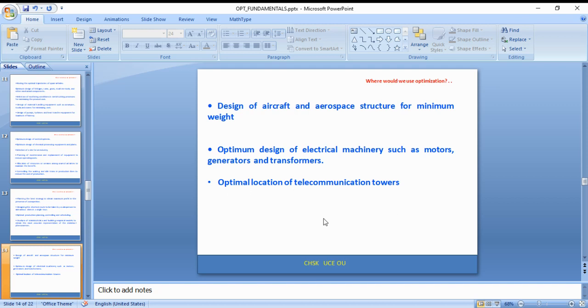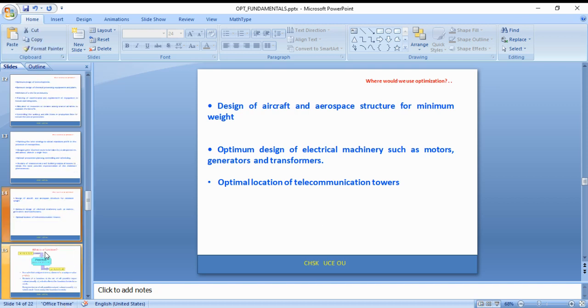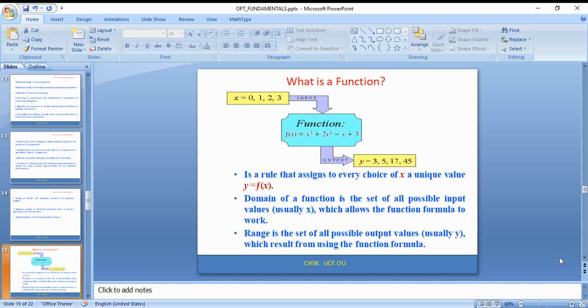Here, I have listed a few of them. There are so many different applications that exist. Different authors have referred to so many applications. A few of them I have listed here. Wherever more than one solution exists and we want to get the best of the best solutions, there this optimization is applicable.